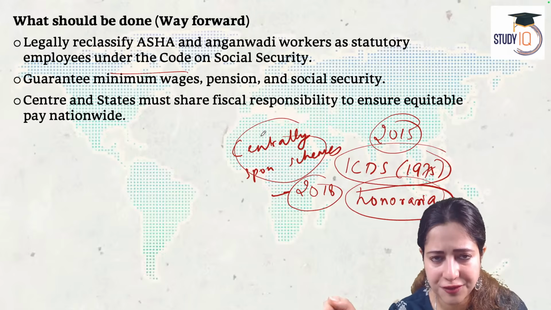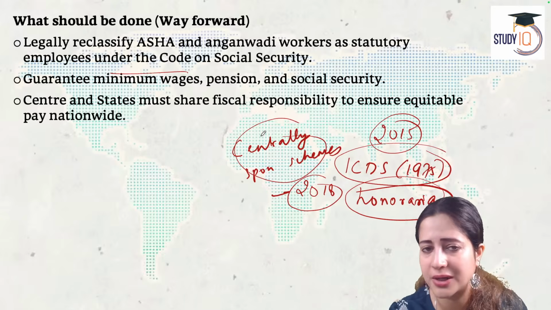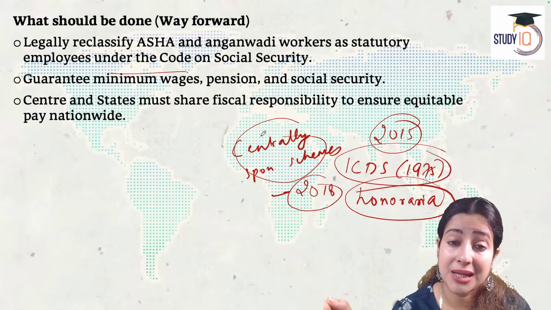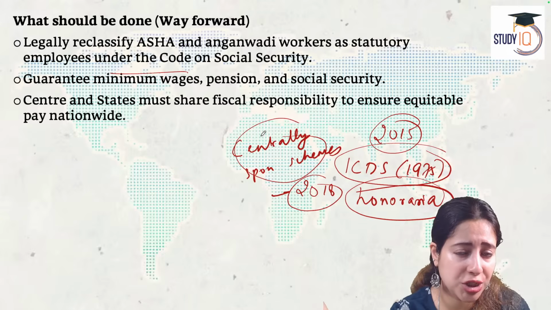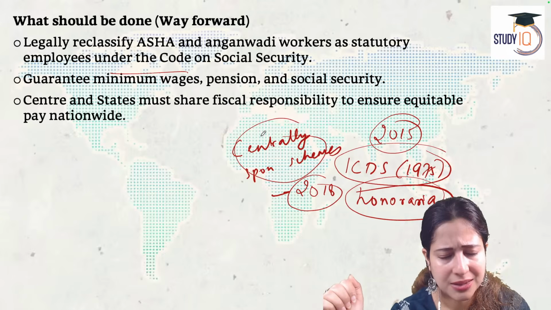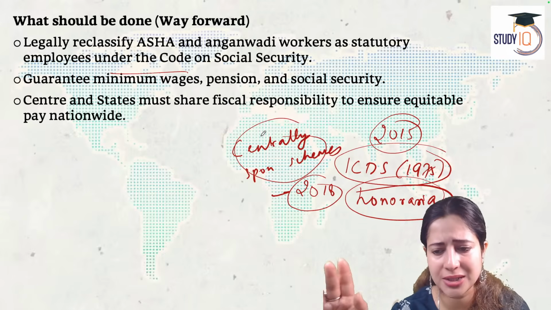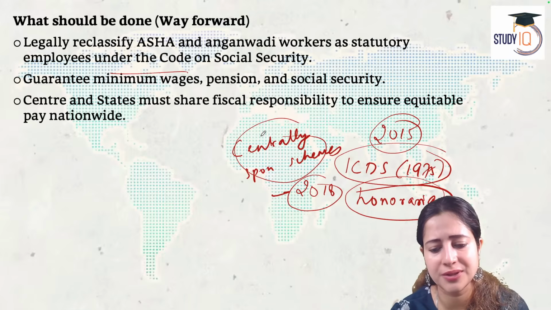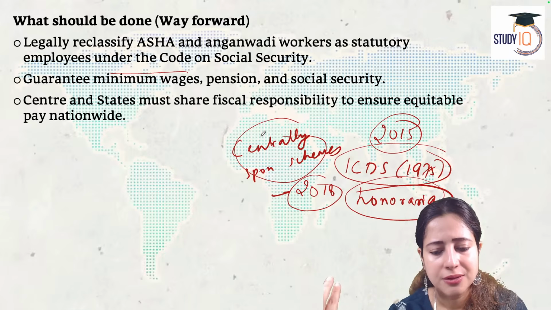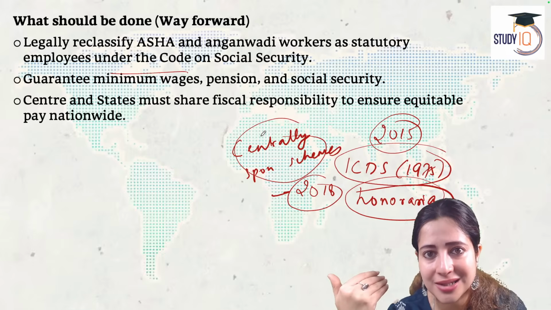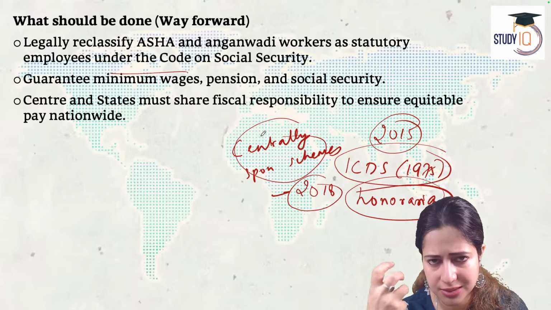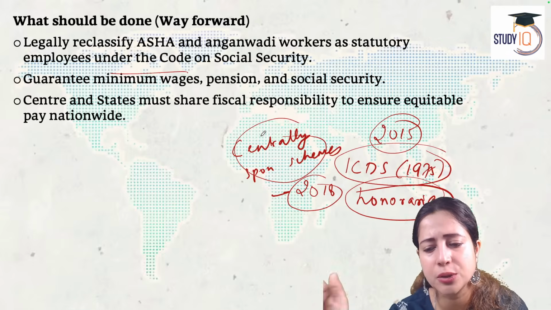What's the benefit? Is any benefit so far reaching the Asha and Anganwadi? No. Maybe it will start reaching gig and platform workers. But whether it will reach Anganwadi and Asha, it is very unreal. Why? Because we don't even consider them as employees. If we do not even consider them as government employees, how will we consolidate them under the new labor laws?